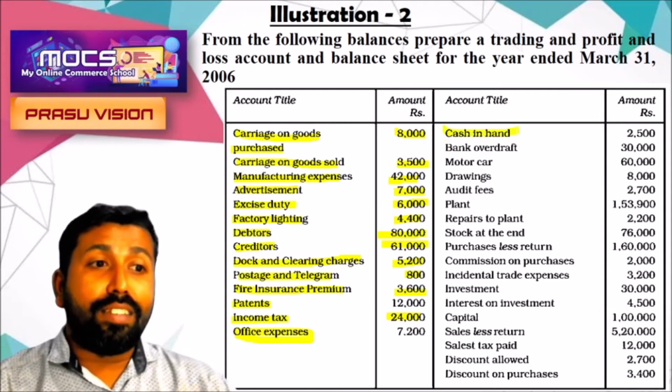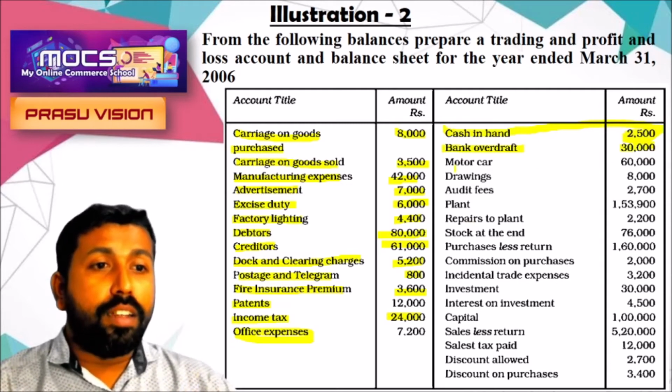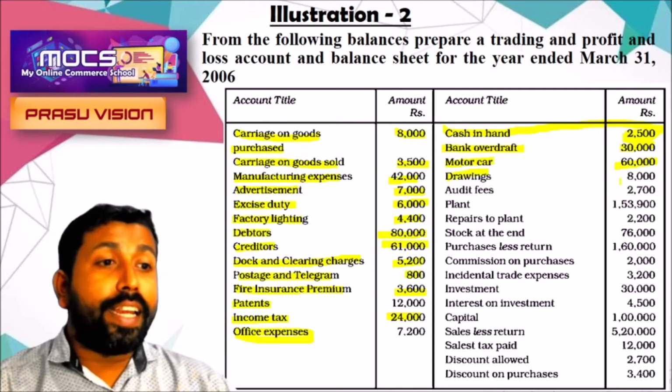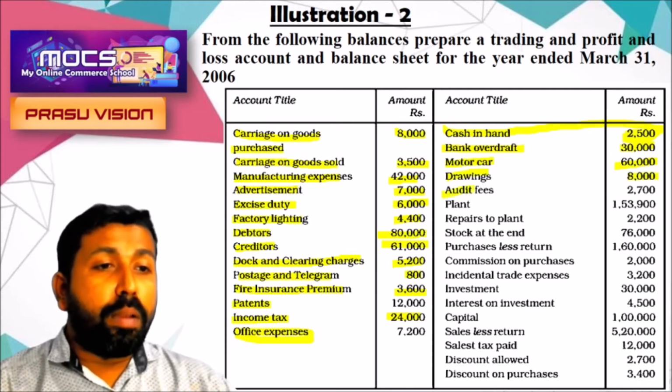Cash in hand is an asset. Remember that cash in hand is an asset. Bank overdraft is shown in the balance sheet liability side. Motor car is an asset shown in the balance sheet asset side. Drawings will be deducted from capital in the balance sheet. Audit fee will be shown in the debit side of profit and loss account. Plant is a fixed asset shown in the asset side of the balance sheet.